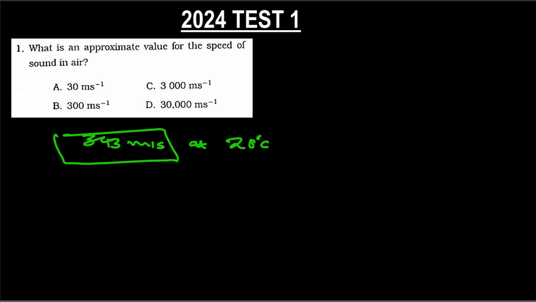The first question is, what is an approximate value for the speed of sound in air? The speed of sound in air is approximately 343 meters per second at 20 degrees Celsius. When you look at this value, 343, and go to the options which have been given, you can see that the only option very close to 343 is 300. So B is going to be our answer.